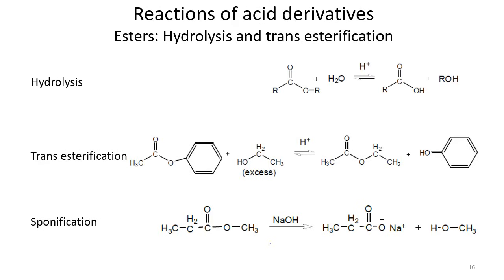There is another reaction that is named saponification. Saponification is also a hydrolysis reaction, but in this hydrolysis we start with an ester and treat it with water in the presence of an alkali. So if you treat it with water in the presence of alkali, you get a salt here. The salt is basically a carboxylate here, and why do we call it hydrolysis? Because it is simple: if you neutralize the mixture, you get carboxylic acid out of it, and the salt is separated. In this case, we call it saponification.